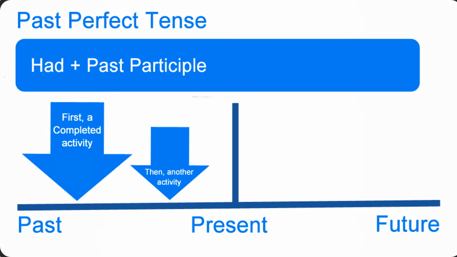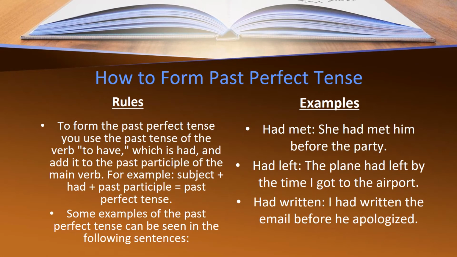And let's see how to form past perfect tense in detail. So what are the rules? To form the past perfect tense, you use the past tense of the verb to have, which is had, and add it to the past participle of the main verb. If we talk about sentence structure, then we have our subject along with the auxiliary verb had, and then the past participle.